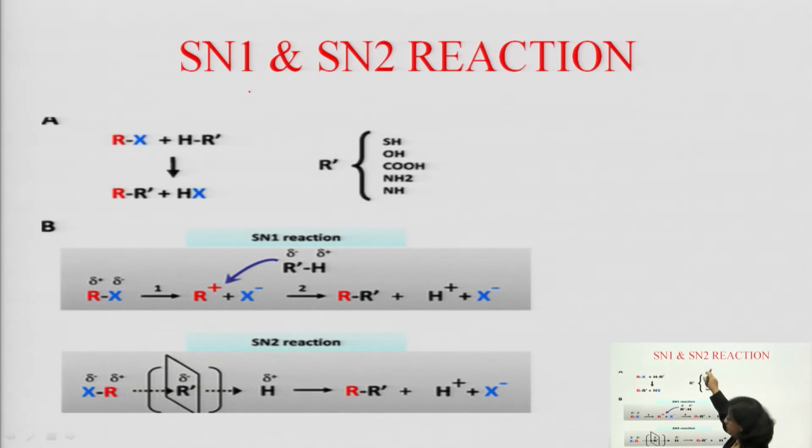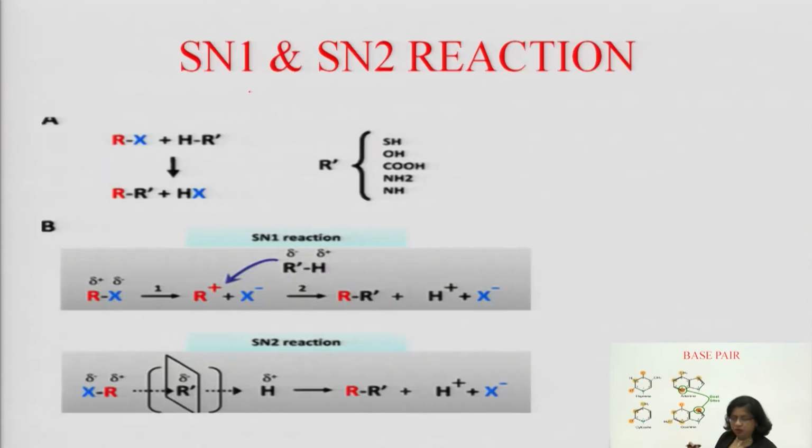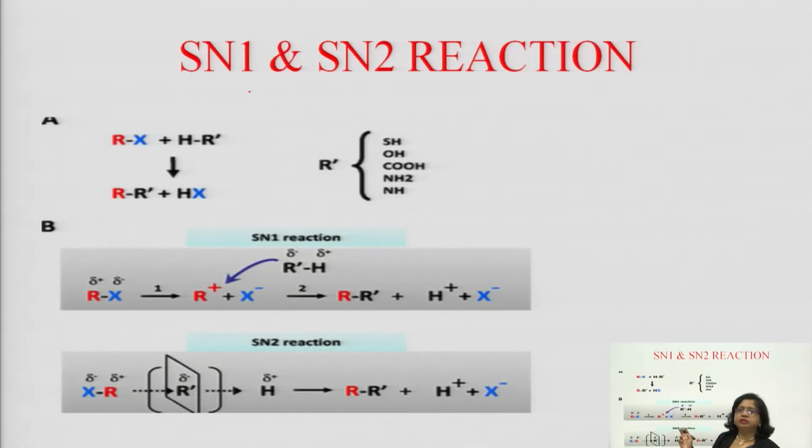Why have I mentioned SN1 and SN2 reactions? Many alkylating agents work through the SN1 reaction, and many alkylating agents, mostly those containing bifunctional groups, work through the SN2 mechanism. So, you should know the difference between SN1 and SN2. SN1 reaction is here, that is substitution